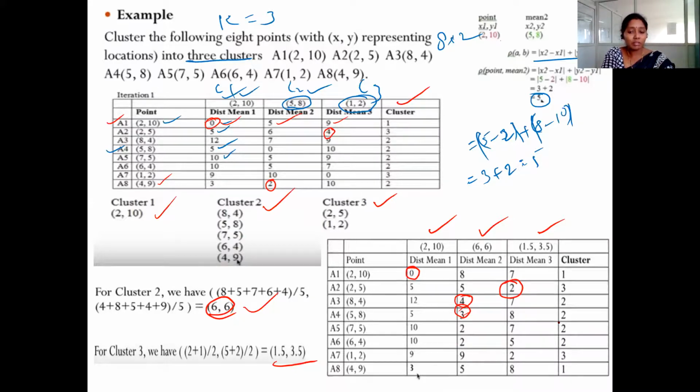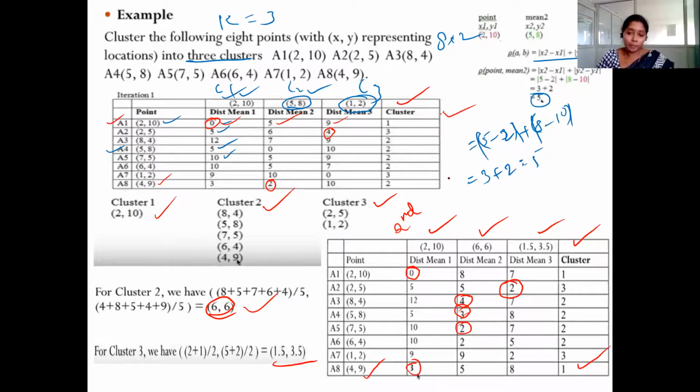which cluster? Cluster 2, ma'am. Yes, cluster 2. How are we identifying this? Based on the obtained distances only. Similarly here we have mentioned the respective cluster numbers for each object. If you consider this A8, 4, 9, since it has the value 3 here, the lesser value, it falls under cluster 1. Like this we have formed the table again in the second iteration, the same table, right?